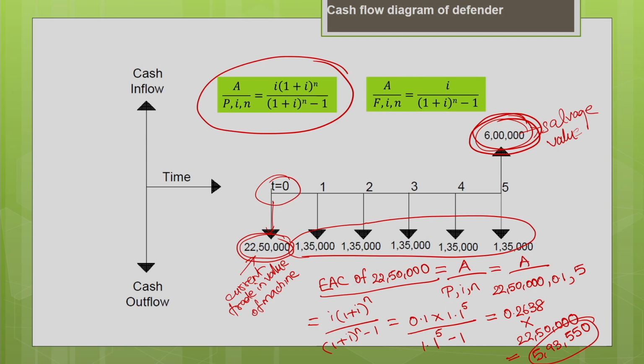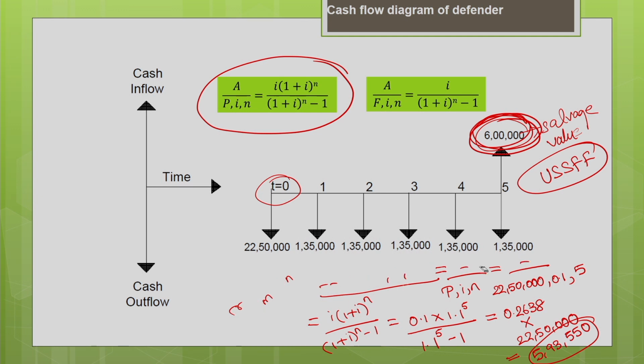You can do it by two approaches. As I told you, you can use the uniform series sinking fund factor and convert it into equivalent annual cost, or you can find the present worth of this future salvage value using the present worth factor, and then convert it into equivalent annual cost using the uniform series capital recovery factor. Any one of these approaches you can use. Now, let us calculate using the uniform series sinking fund factor approach.